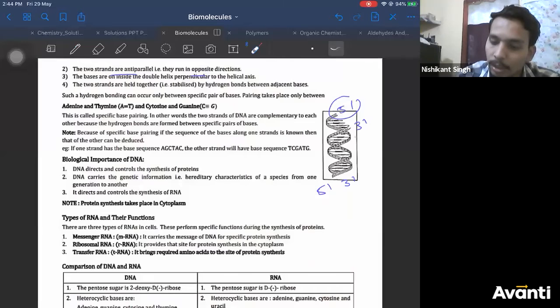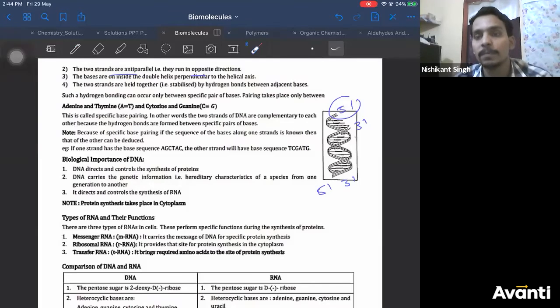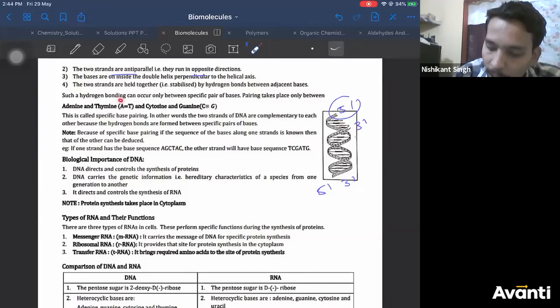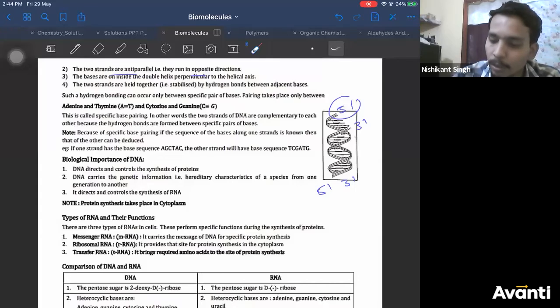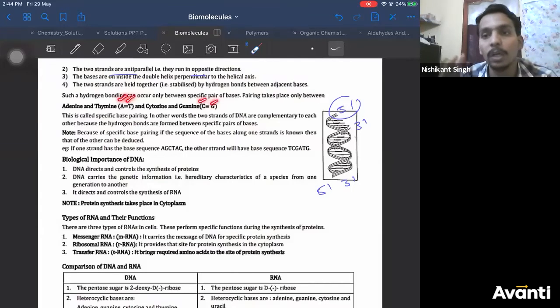And there is complementary base pairing. That means adenine will bind to thymine by 2 hydrogen bonds, and guanine will bind to cytosine by 3 hydrogen bonds. This is very, very important. Adenine binds to thymine, guanine binds to cytosine only.